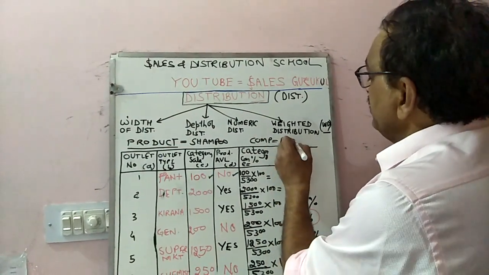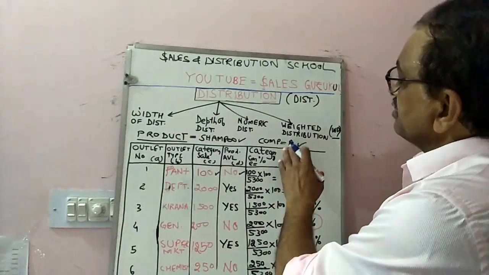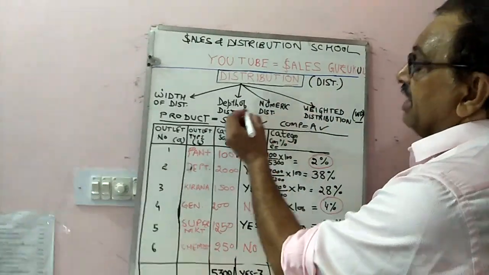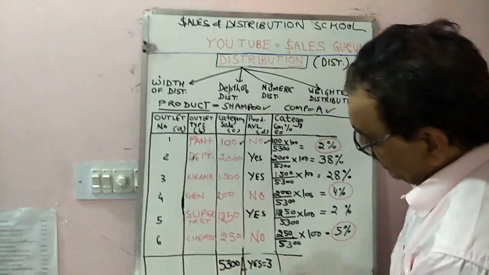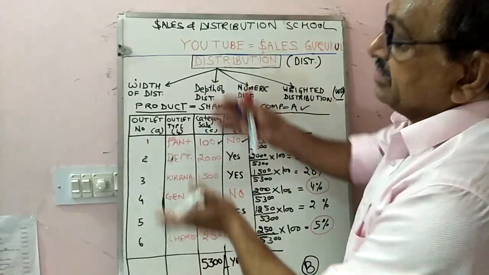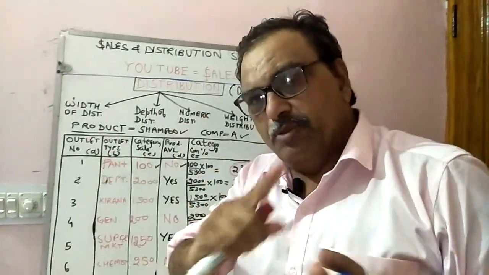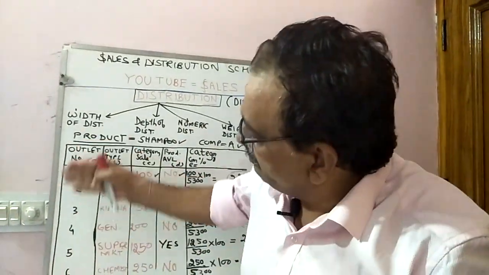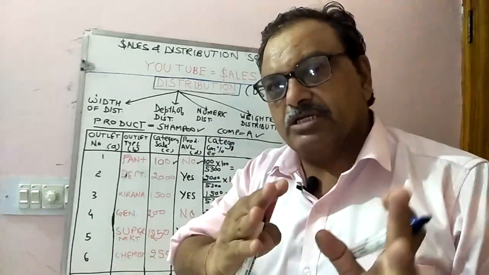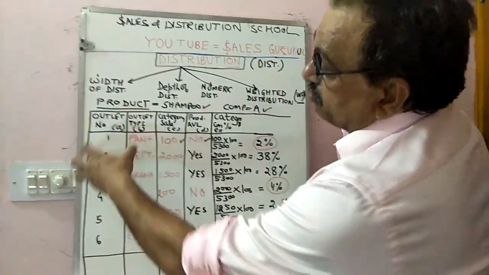Suppose there is a company A which manufactures shampoo. Let's say company A has a distributor in town B. Now in town B, suppose there are only 6 outlets. As we told you earlier, to help you understand this topic, we have taken a very small number of outlets so that it is easy to understand.